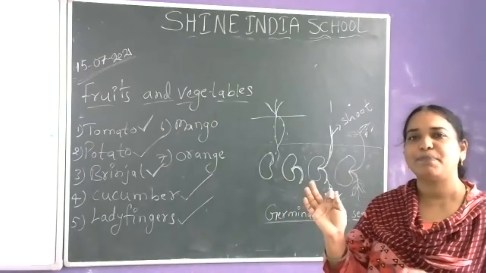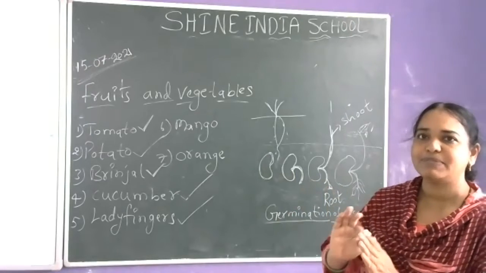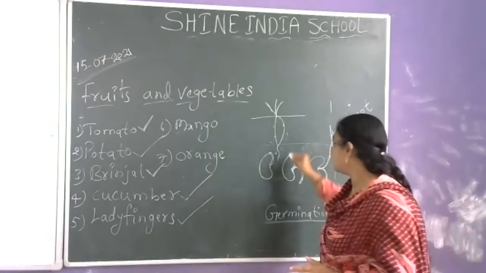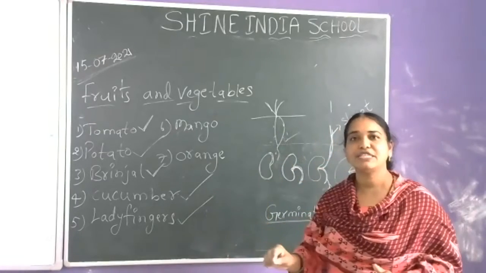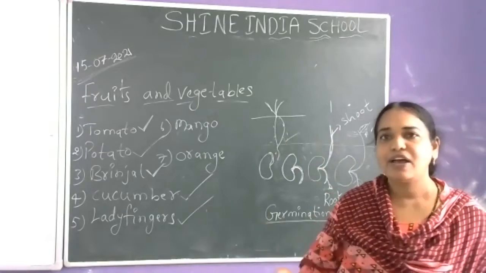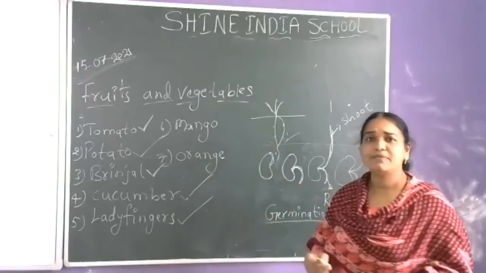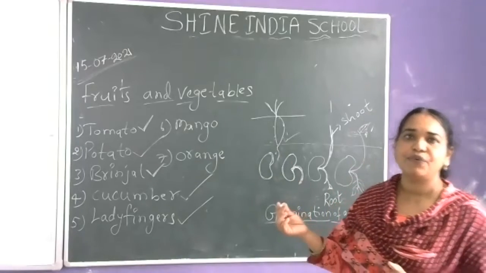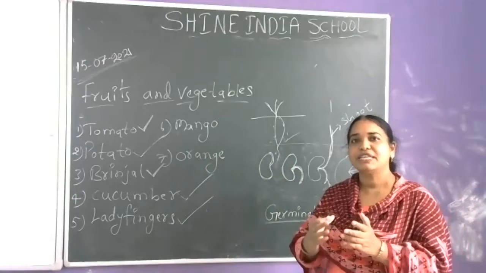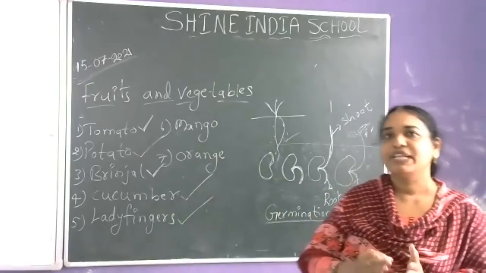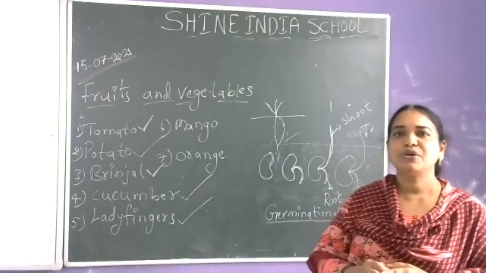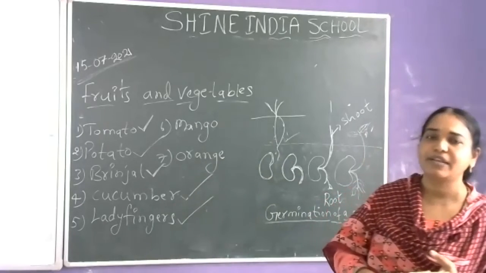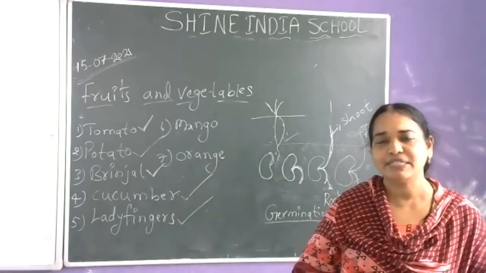After the preparation of food, the plant sometimes stores it in the root, sometimes in the stem, sometimes in the leaf. So the leaf example is cabbage, the root examples are carrot, radish, beetroot, like that. And also sometimes the plant stores the food in the form of a fruit, so we are eating the fruit. Like that, the part in which the prepared food is stored, that part we are eating as food. So some stems we are eating, some leaves we are eating, some seeds we are eating, some fruits we are eating. So totally, plants provide us food.